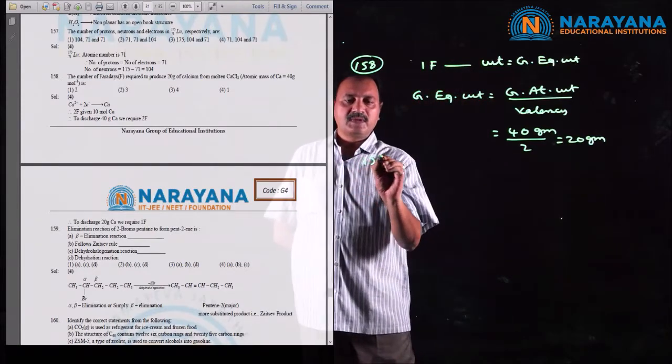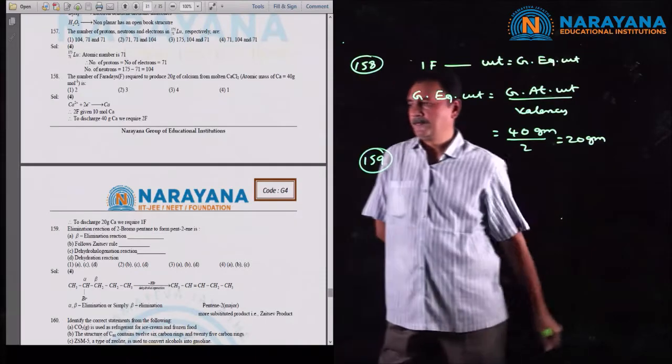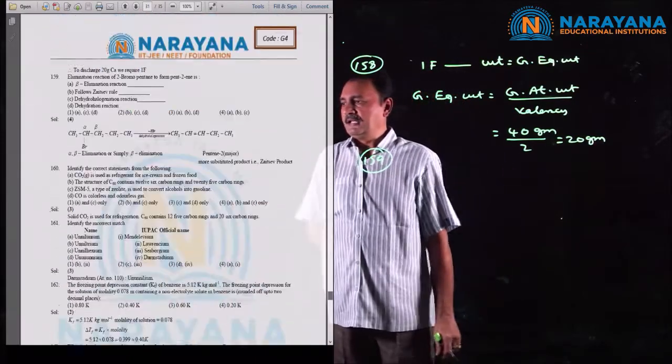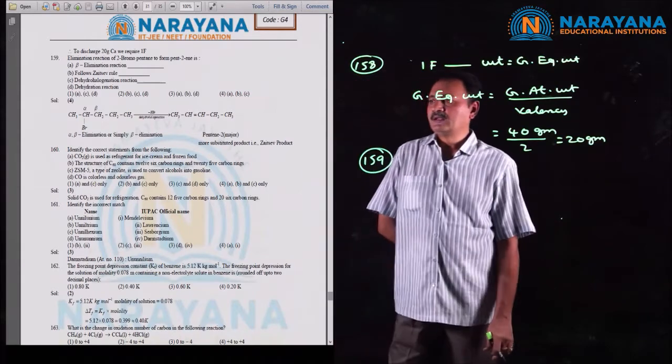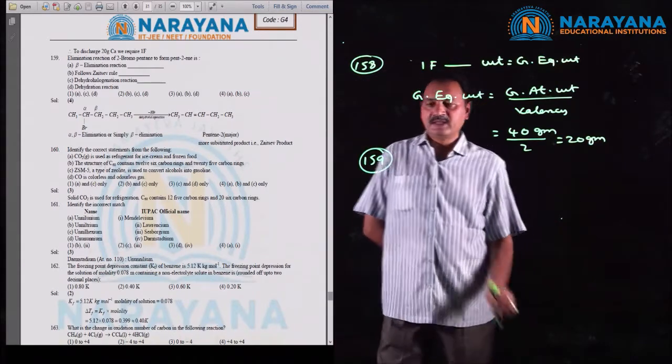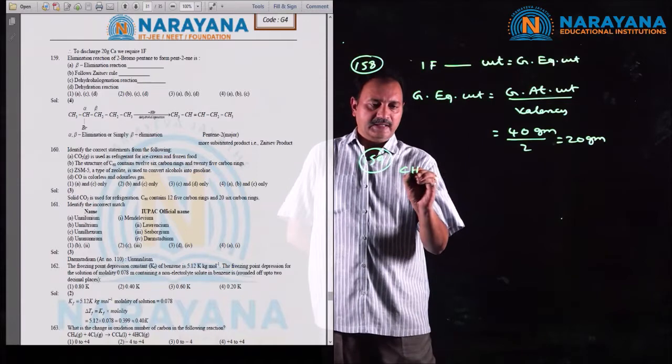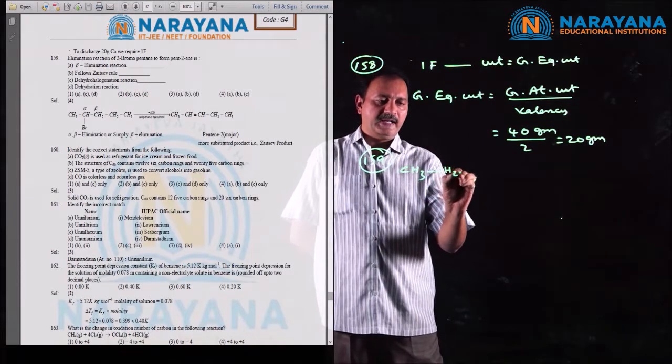Next question number 159. Elimination reaction of 2-bromopentane to form pent-2-ene is. Let us consider 2-bromopentane.